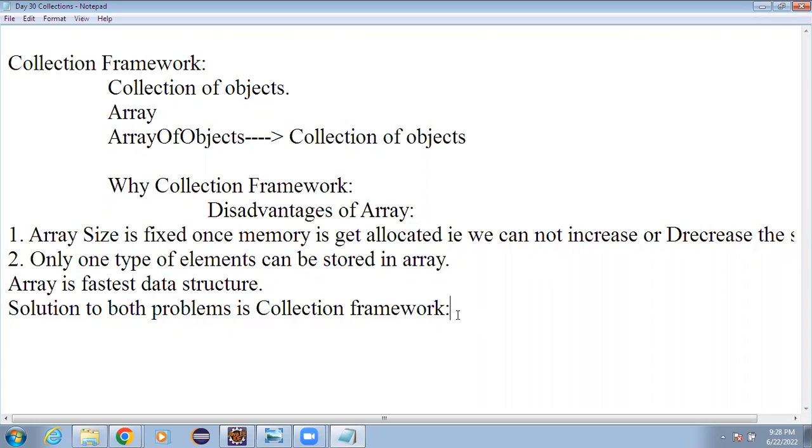With this one, actually, as a framework, why do we call it a framework?